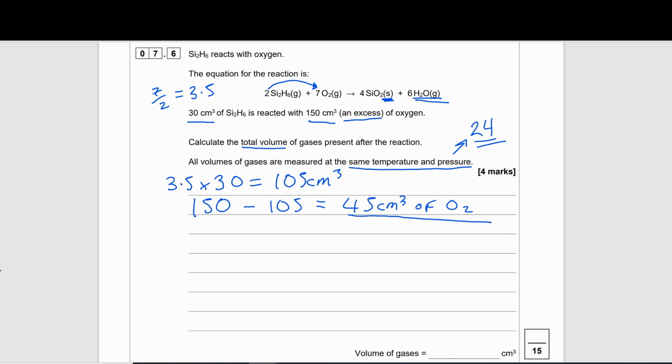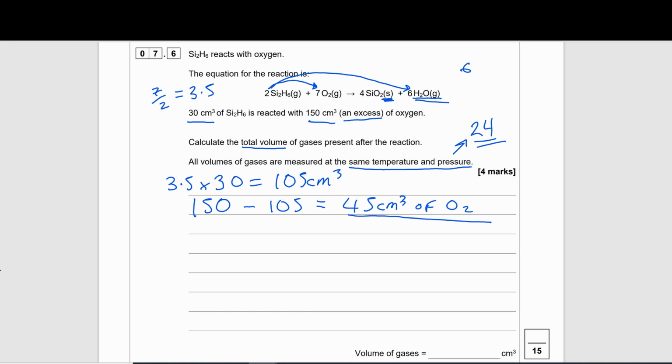So what we can then do is figure out how many moles of silicon compound will react to get 6 moles of water.